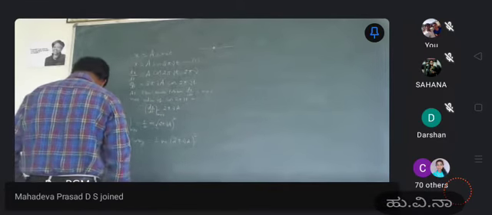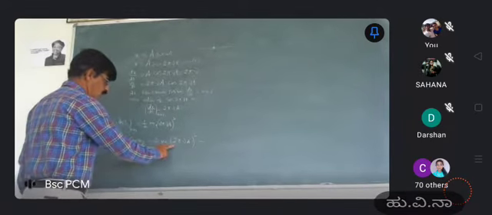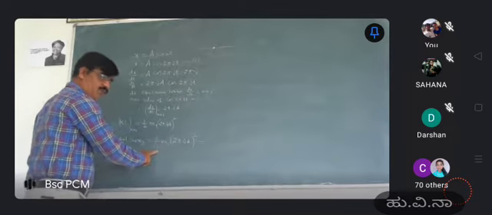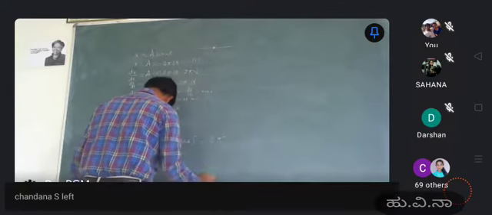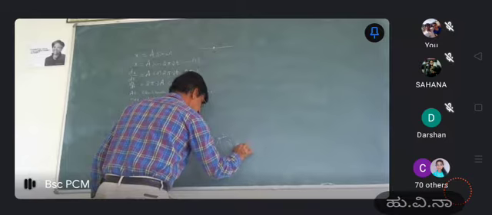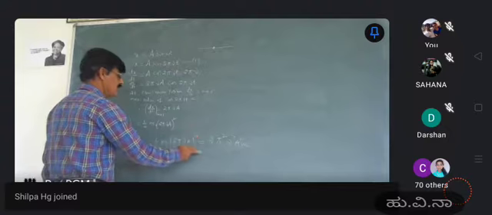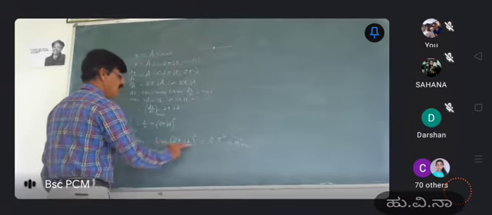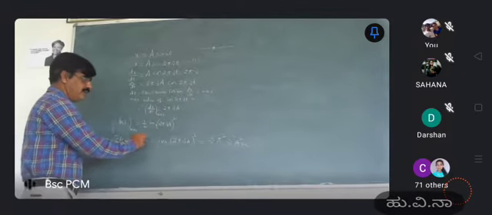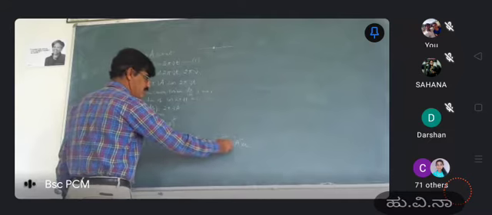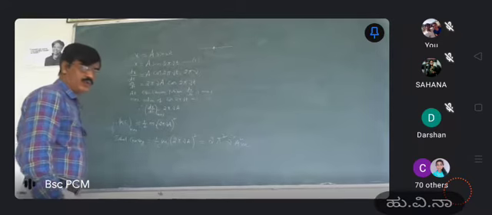When we simplify, 2 into 2 is 4, 4 divided by 2 gives 2, so we have 2 pi square mu square a square m. So 4 by 2 is 2, again pi square mu square a square and we have m. Now the total energy of the simple harmonic oscillator is given by 2 pi square mu square a square m. Now according to the quantum condition, according to quantum theory,